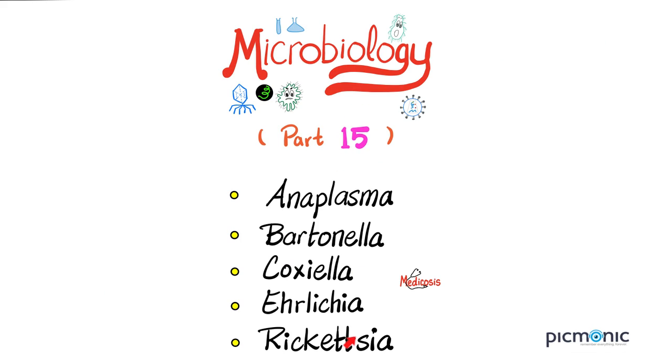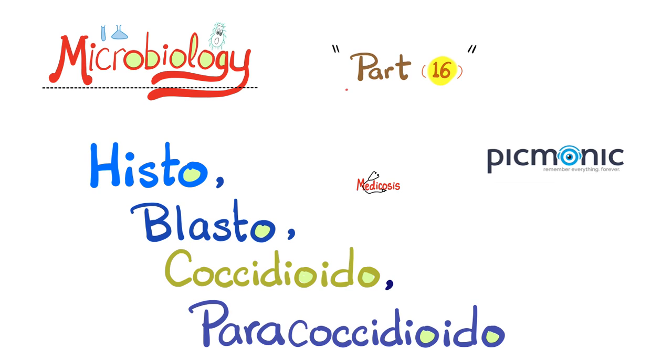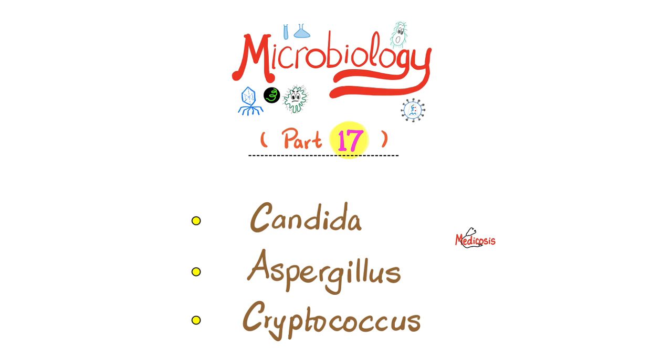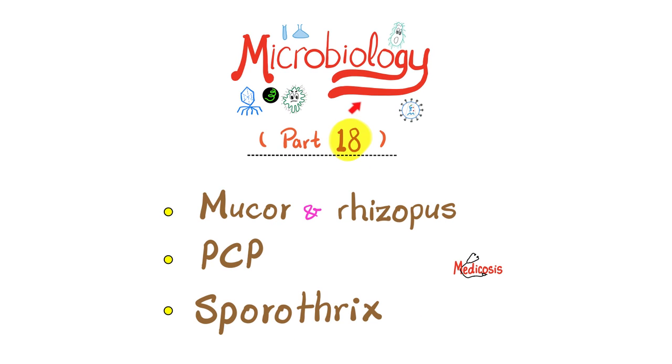In part 15, we talked about some miscellaneous gram-negatives, at least anatomically, the Anaplasma, the Bartonella, the Coxiella, the Ehrlichia, and the Rickettsia. And starting from part 16, we began to talk about fungi, such as histoplasmosis, blastomycosis, coccidioidomycosis, and paracoccidioidomycosis. These are fungal infections, systemic fungal infections to be specific. Part 17, more fungi, Candida, Aspergillus, and Cryptococcus. Today we shall talk about Mucor, Rhizopus, Pneumocystis jirovecii, which causes PCP pneumonia, as well as Sporothrix schenckii.